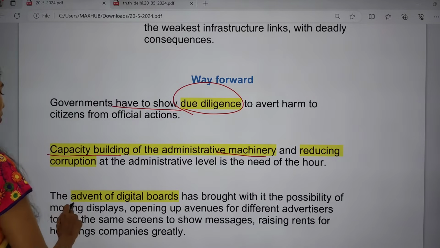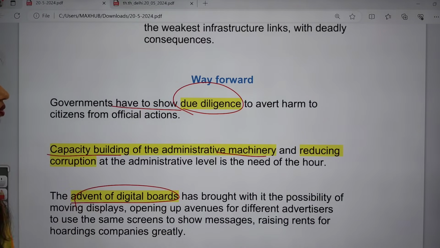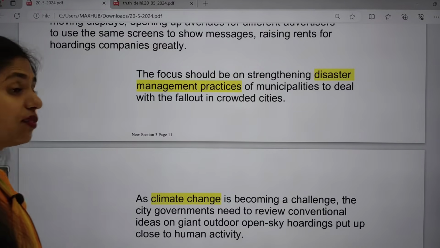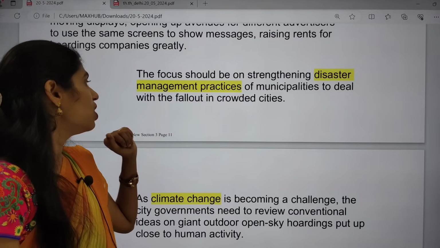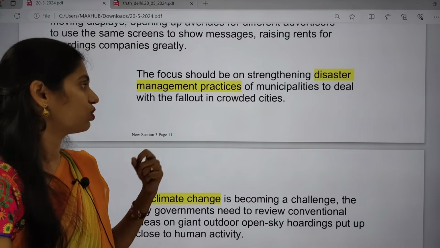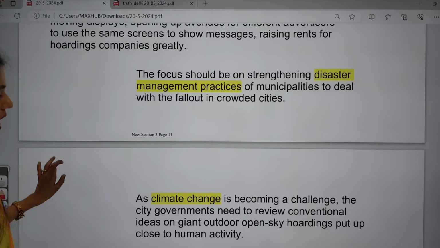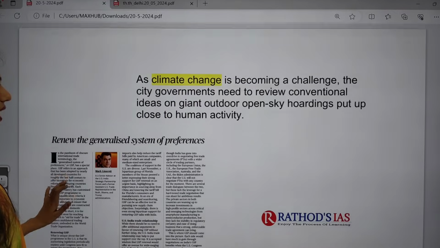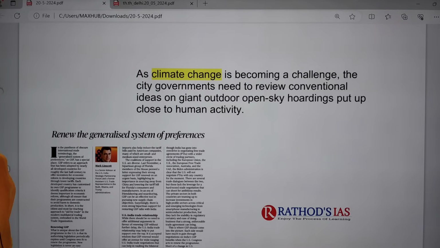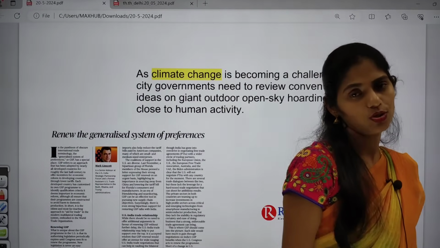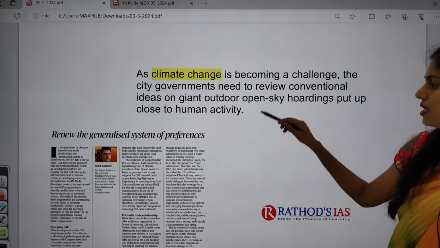And there is the advent of digital boards, which has brought the possibility of moving displays and opened up avenues for different advertisers, etc. We have to focus on how we can strengthen the disaster management practices of municipalities, and how we can deal with crowded cities, etc. Climate change is also becoming a great challenge, and we have to review that as well. So these are some important steps that we can take to control this type of disaster. Clear? Now let us see the next topic.